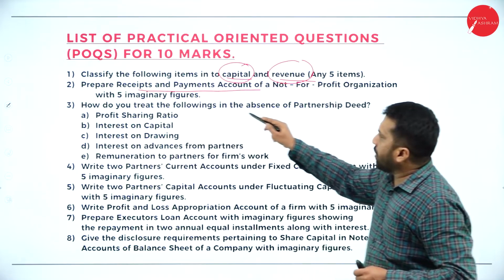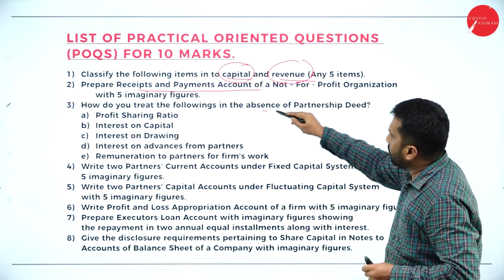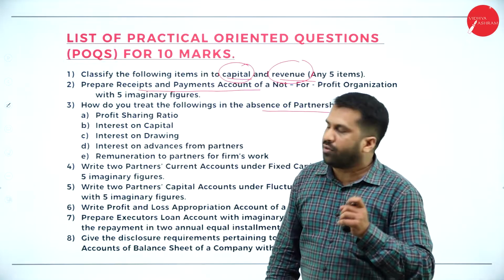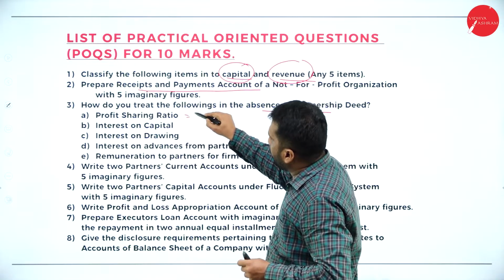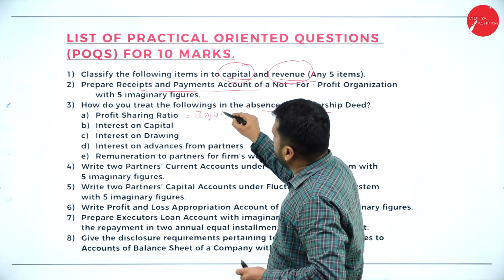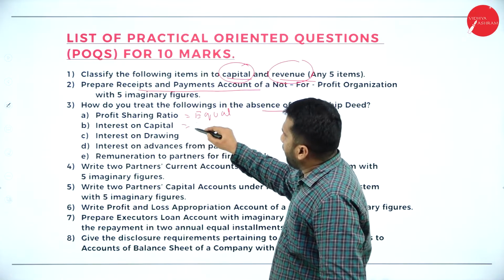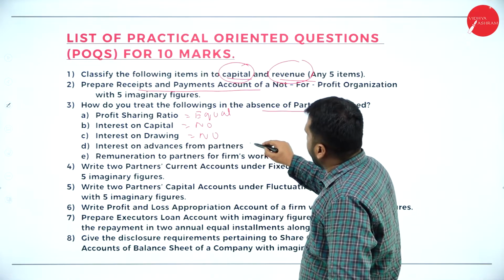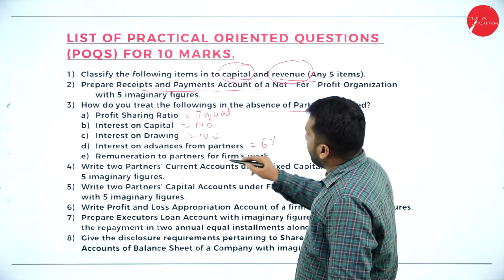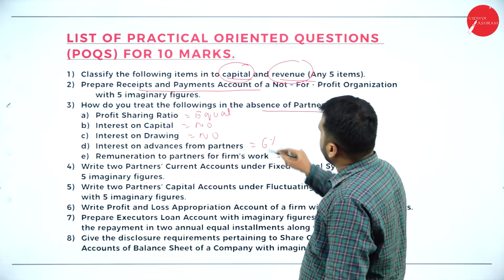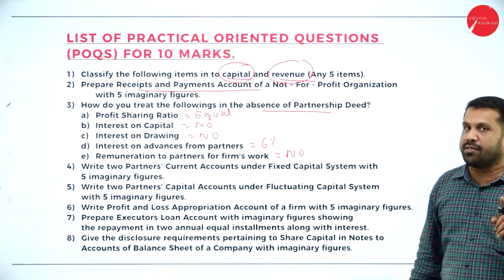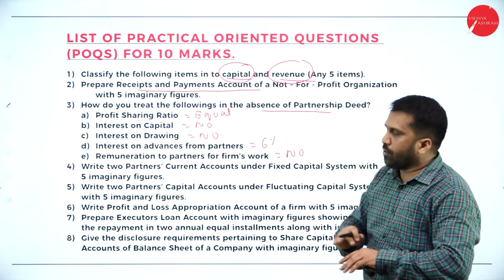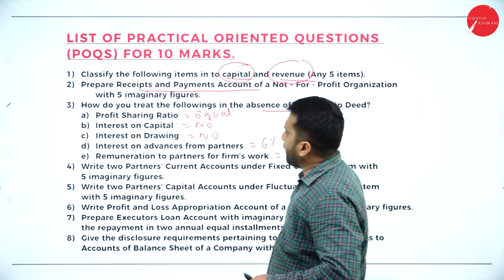And how do you treat the following in the absence of a partnership deed? This will be a bonus for you if you get it in your POQ. Profit sharing ratio, equal. Interest on capital, no. Interest on drawings, no. Interest on advance, 6%. Remuneration to partners, no. Done. You easily got your 5 marks. Out of 8 questions, how many have we solved? 1, 2, 3, we have completed. I'll go to the next one.